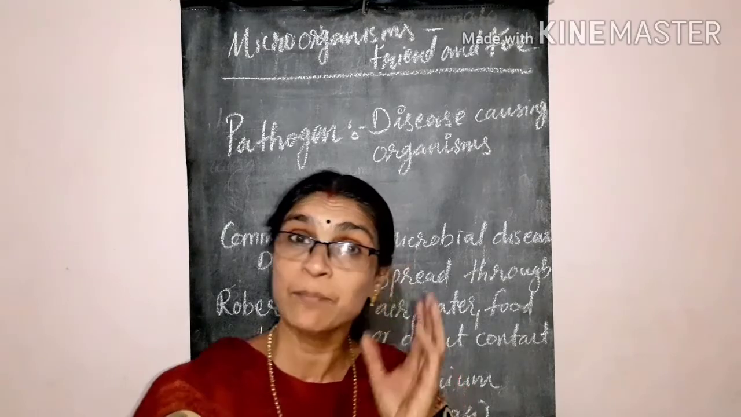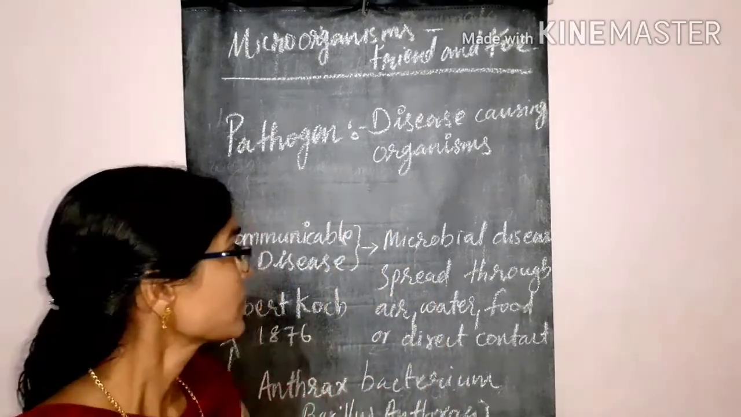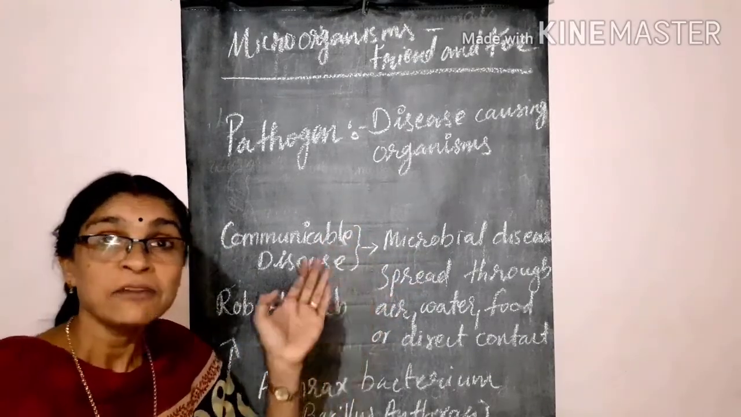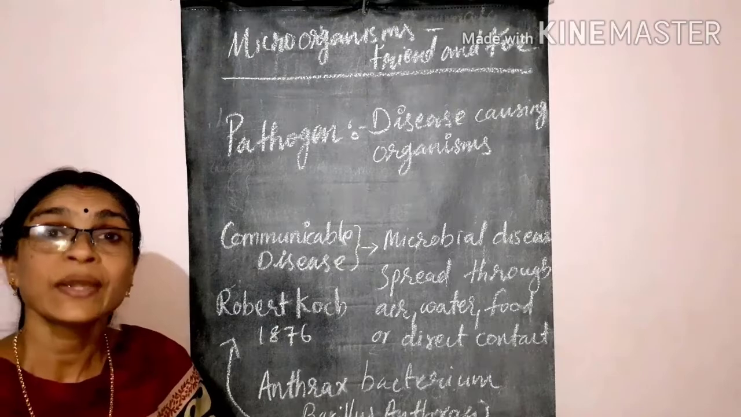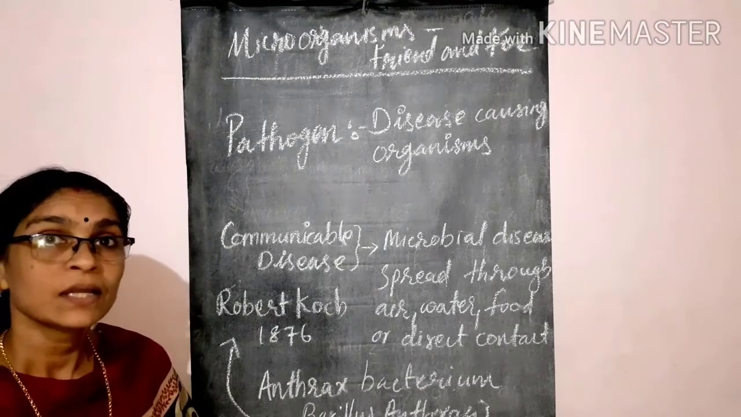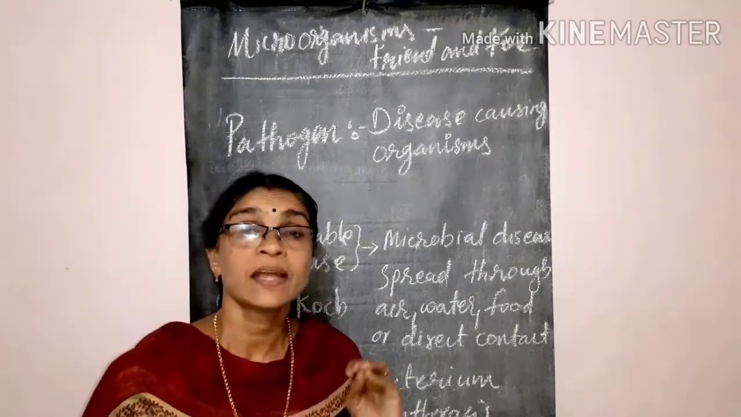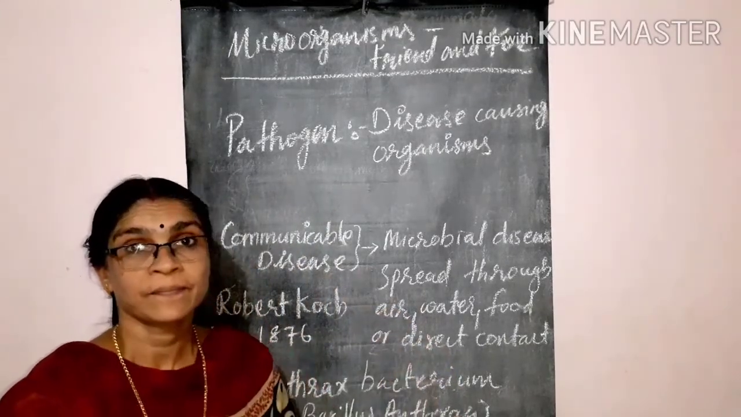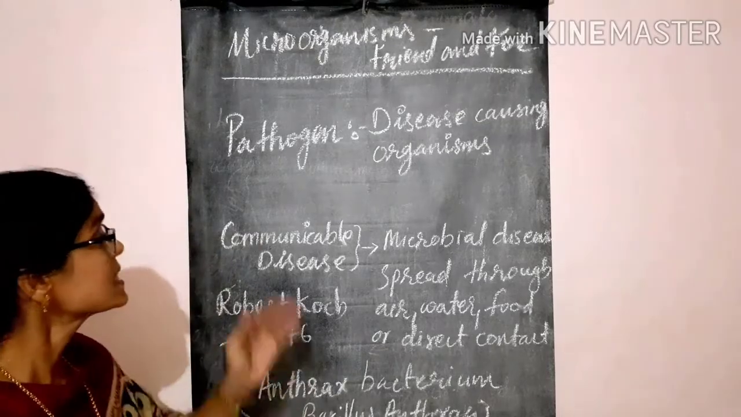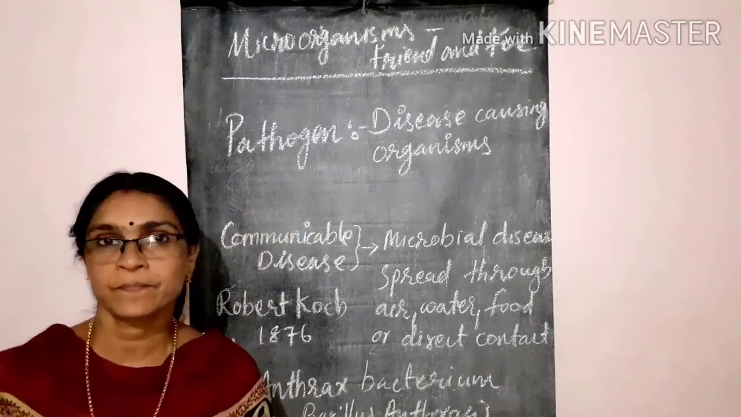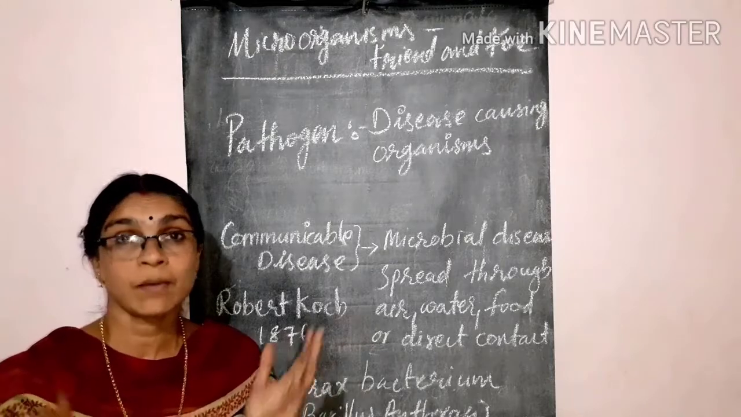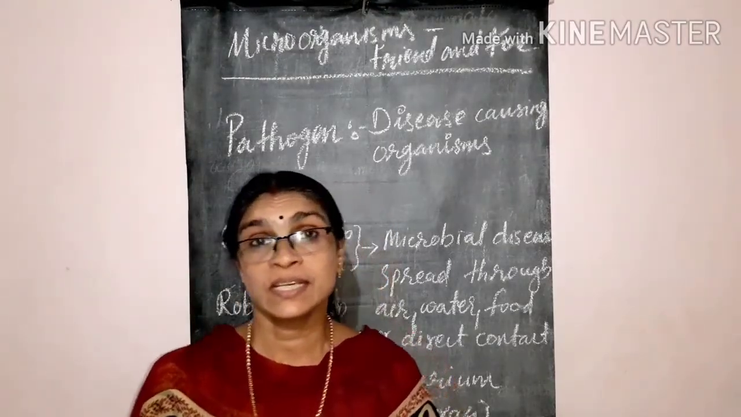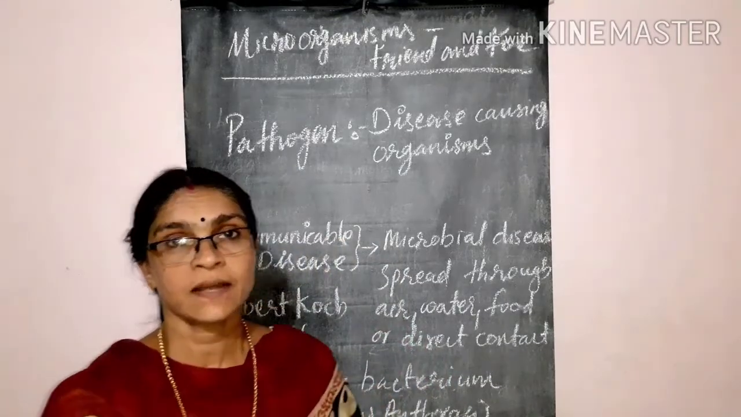How can we define communicable diseases? The microbial diseases which spread from an infected person to a healthy person through air, water, food or direct contact are termed communicable diseases. For example, cholera, common cold, tuberculosis, chickenpox, etc.